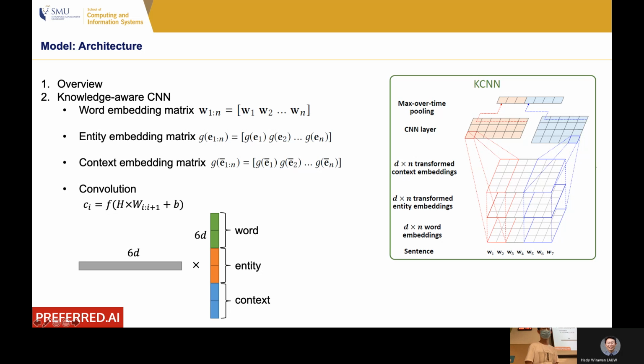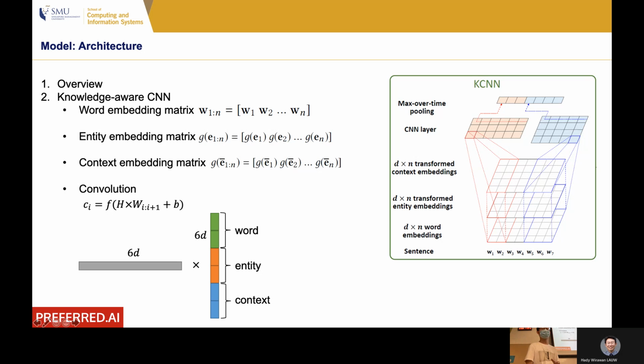The first two embeddings are word, the second 2 embeddings are entity, and the third 2 embeddings are context embeddings. So the total dimension of this concatenation is 6D. We multiply this 6D by another learnable parameter with length of 6D. The product of these 2 should be a single real value.